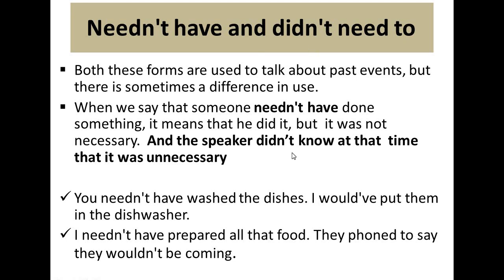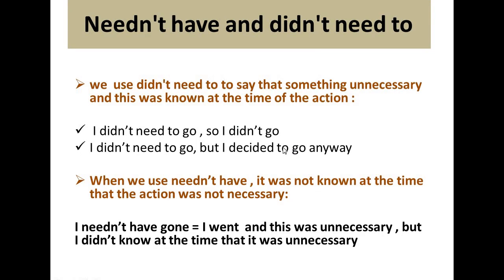Now let's see didn't need to. We use didn't need to to say that something is unnecessary. So that is one common point between needn't have done and didn't need to: both are unnecessary.